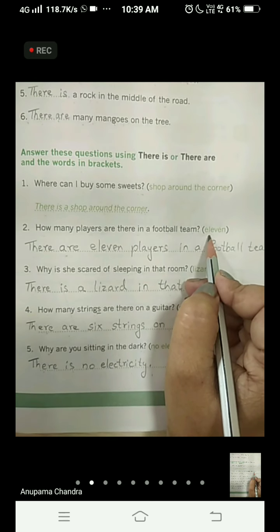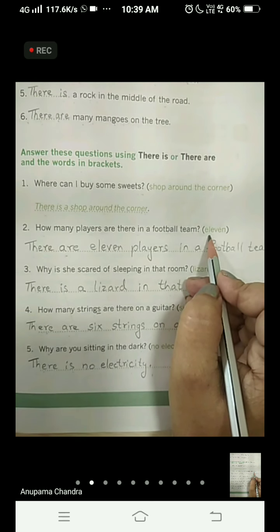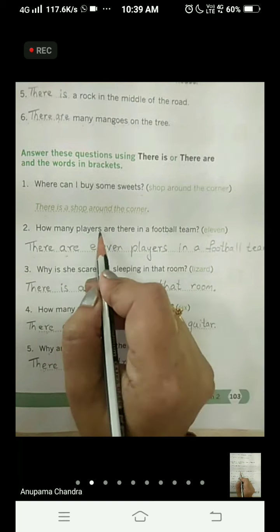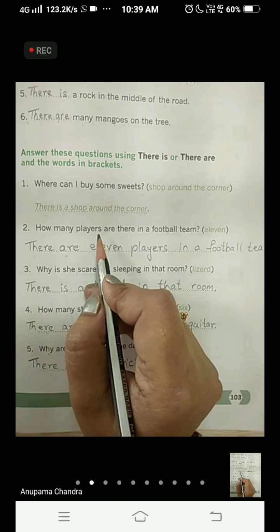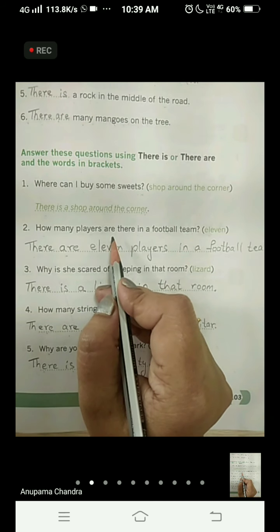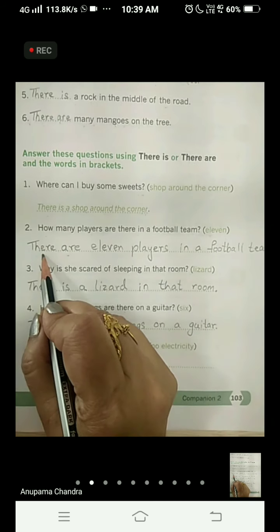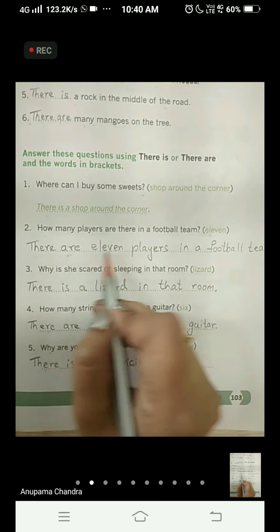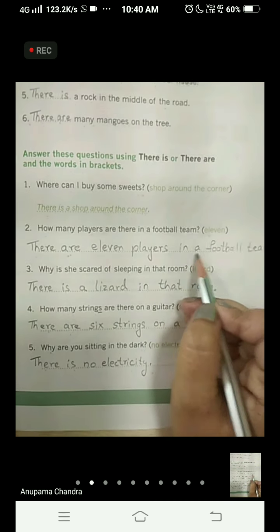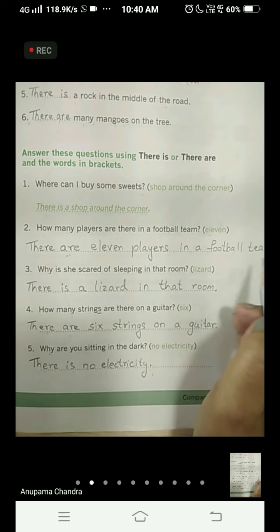In the bracket it is given 11. 11 is a number more than 1, and in the question players, that shows that it is more than 1. We are talking about more than 1 people. So we have used there are to start a sentence. There are 11 players in a football team.